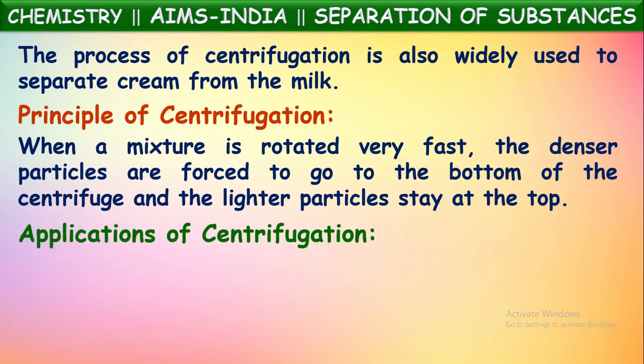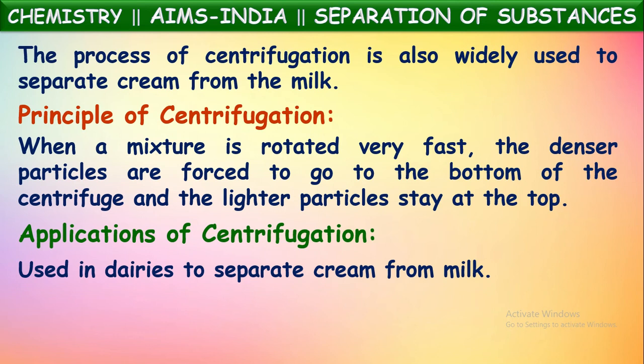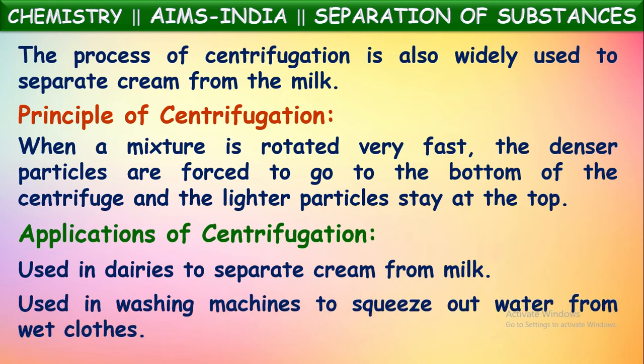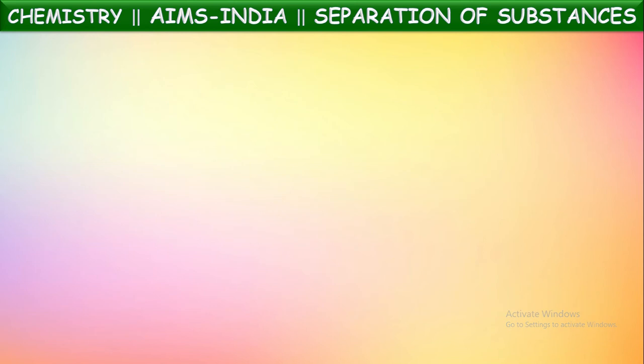So where do we apply this centrifugation process? As we said, it is used in dairies to separate cream from the milk. Milk will be whirled at very high speed so that cream will be separated from it. It is also used in washing machines to squeeze out water from wet clothes. Yes, in washing machines also, clothes are whirled at very high speed, isn't it? Then the water and the dirt particles present in the clothes will be separated out from the clothes. Okay, that is about the centrifugation technique.